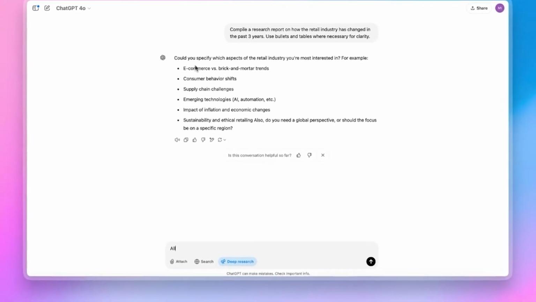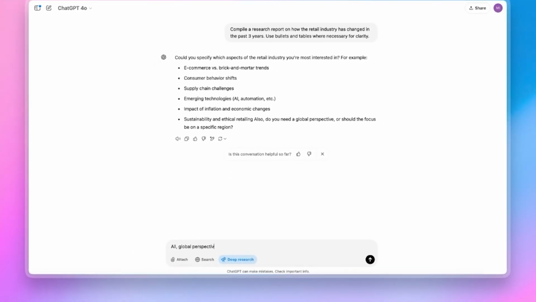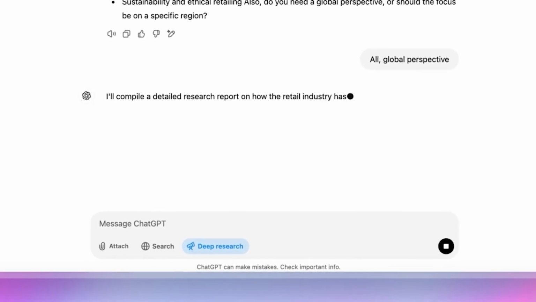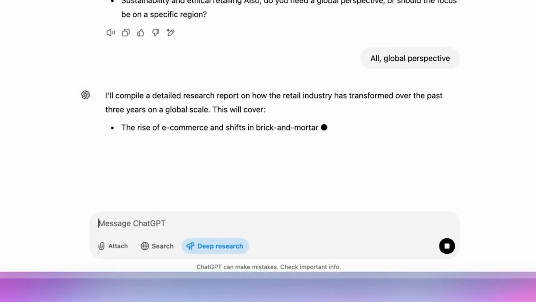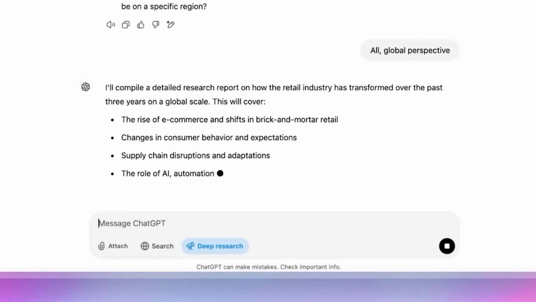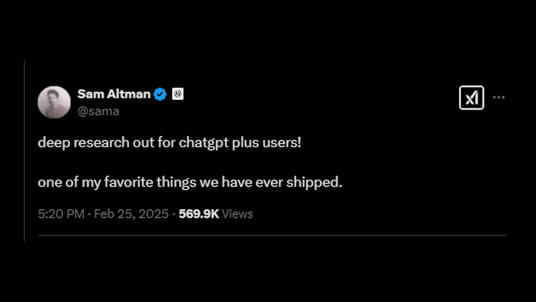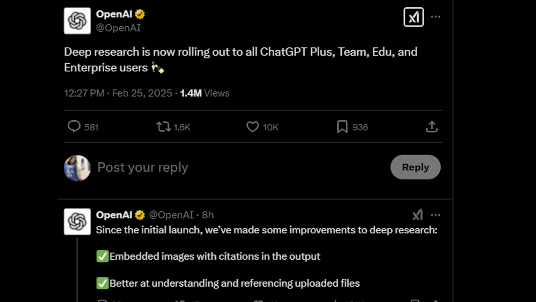Today we're diving deep, and I mean really deep, into OpenAI's latest feature, Deep Research. As of February 25, 2025, OpenAI has officially rolled out Deep Research to ChatGPT Plus, Teams, EDU, and Enterprise users. But that's not all. This isn't just your average upgrade. OpenAI added some spice to it. Embedded images with citations, smarter understanding of uploaded files.